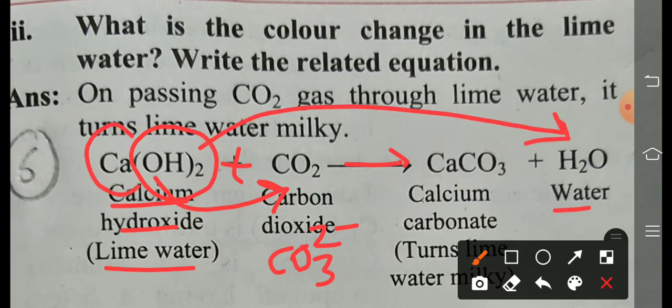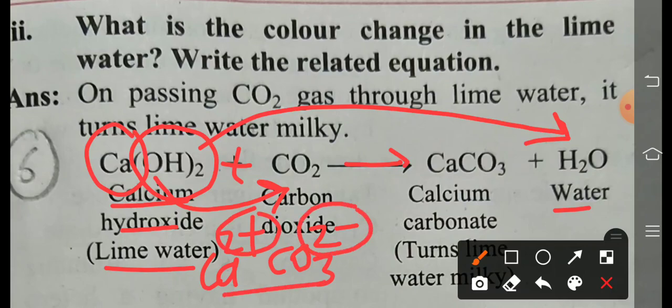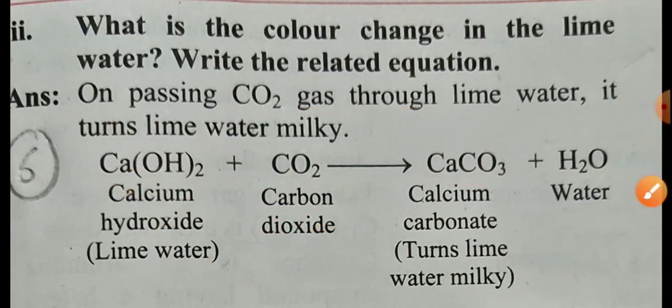What is remaining now? Calcium. You know the valency of calcium is 2 plus. So 2 positive charges are balanced by 2 negative charges, and that's why CaCO3, calcium carbonate, is formed. This calcium carbonate, commonly called limestone, is white in color, and that's why lime water turns milky. All are getting? This is the answer of that activity. Next. Come back to page number 130.